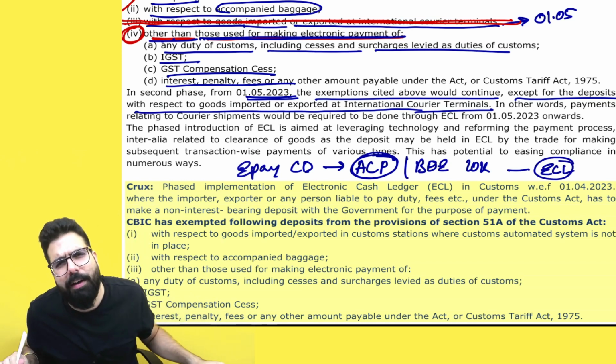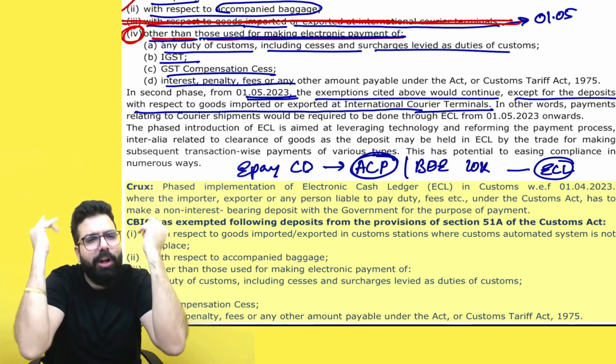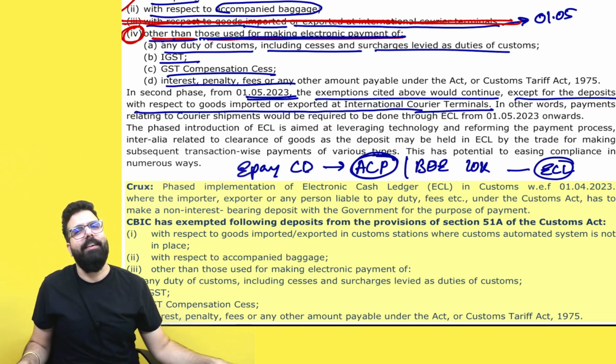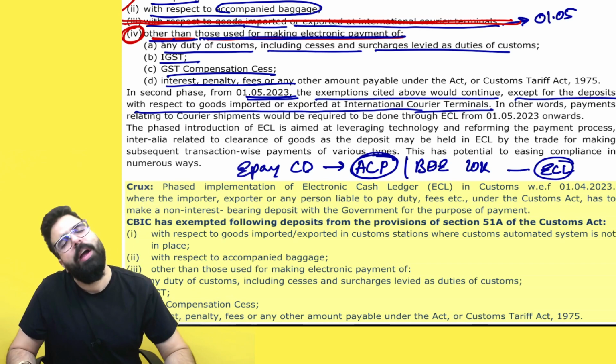Sir, now tell me one thing. Supposing I have to make a payment of duty which is only 2,000 rupees. Then, Baba, if the payment of duty is only 2,000 rupees, you don't have to use the e-cash ledger. A challan can be generated manually, and you can go to the bank and make the payment.